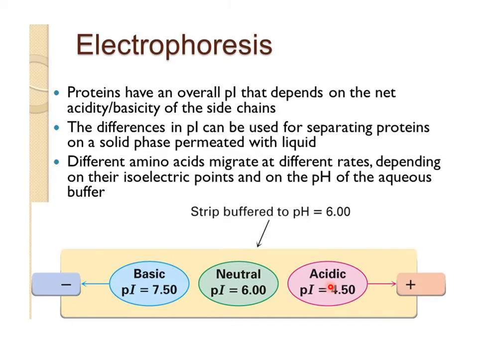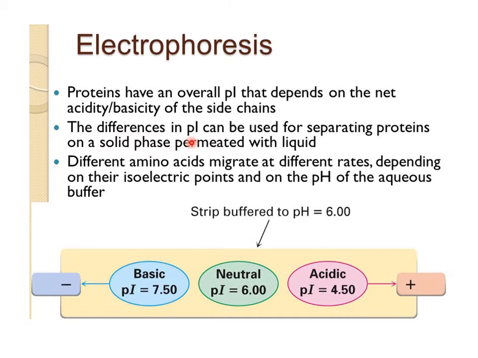So by using different pH, how can we observe these reactions? By the electrophoresis method, we can clearly see whether a mixture of amino acids moves towards the negative charge or towards the positive charge, depending upon the pH of the solution, the pH of the buffer solution. A protein has an overall isoelectric point that depends on the net acidity and basicity, and also on the polar and non-polar groups of the side chains.